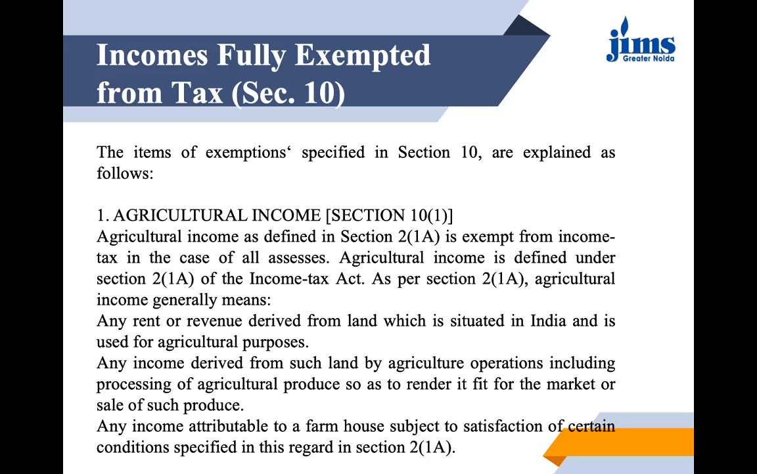Okay, and it can be any income which is attributable to a farmhouse subject to the satisfaction of certain conditions. This we have already studied in the previous lecture on agricultural income. At this point, you need to remember that agricultural income under section 10 subsection 1 is a fully exempted income. Okay, under the list, the first is learnt, I suppose.